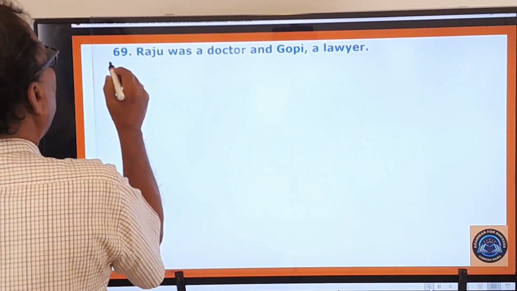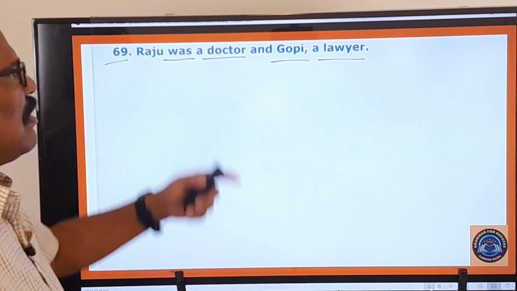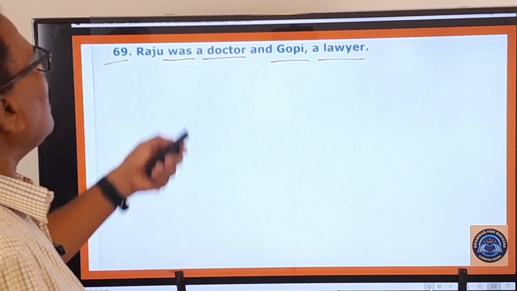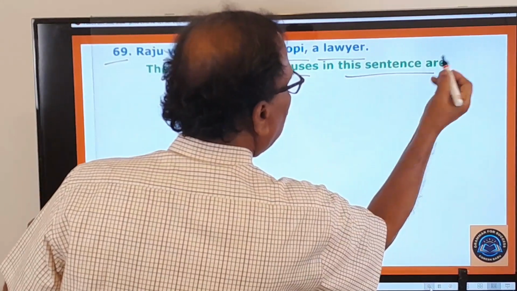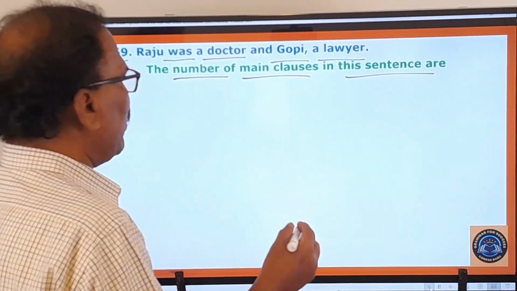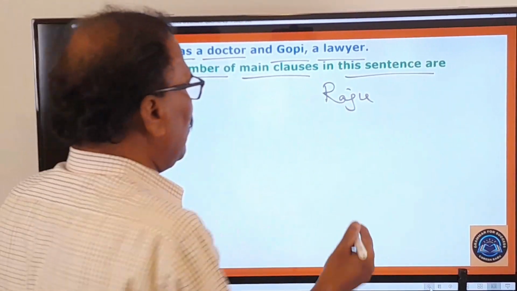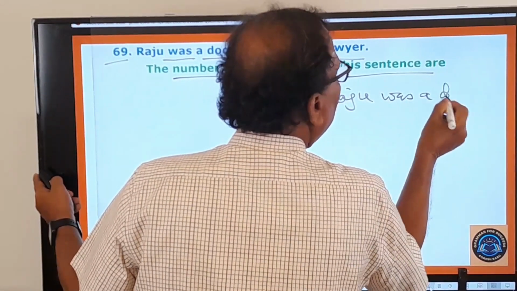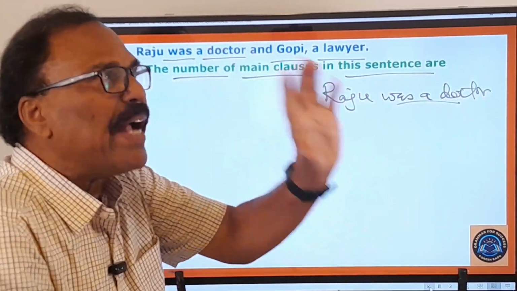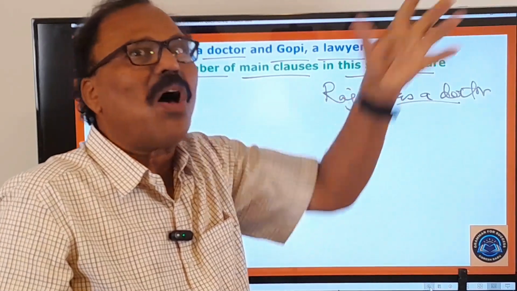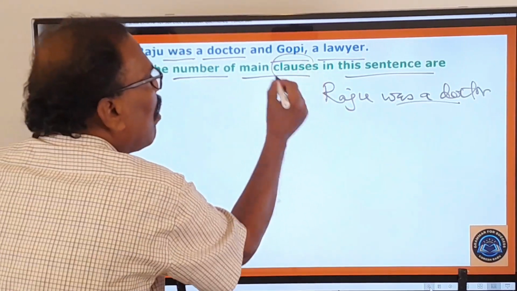Now let's move on to 69th question. Raju was a doctor and Gopi a liar. So that is the statement given by the examiner. And what is the examiner asking you to do? Let us see that. The number of main clauses in this sentence are, how many clauses are there? Clause means, for example, Raju was, let me say, the difference between a sentence and a clause is like this. Raju was a doctor. So it is what? A sentence. But whenever it comes into the pattern of either a compound sentence or a complex sentence, then that particular sentence is called a clause.